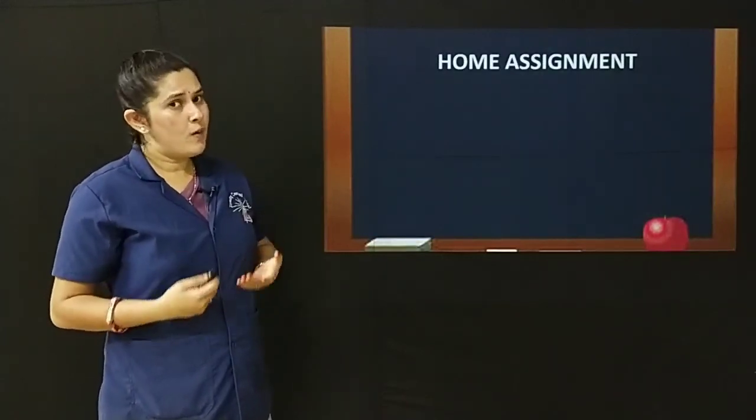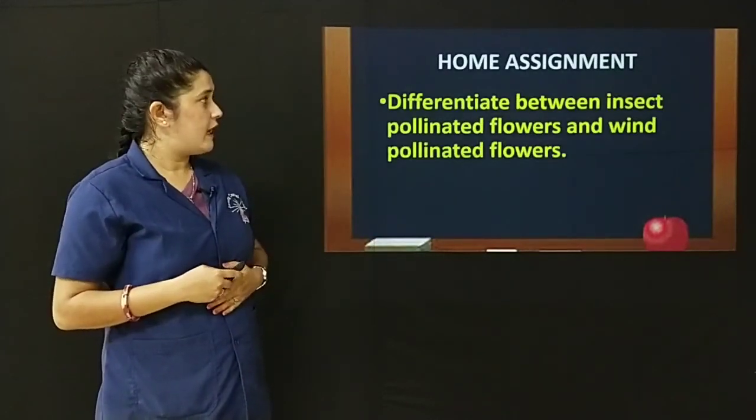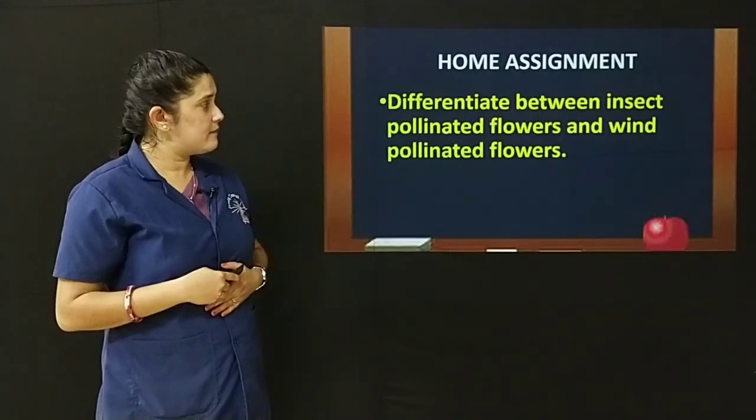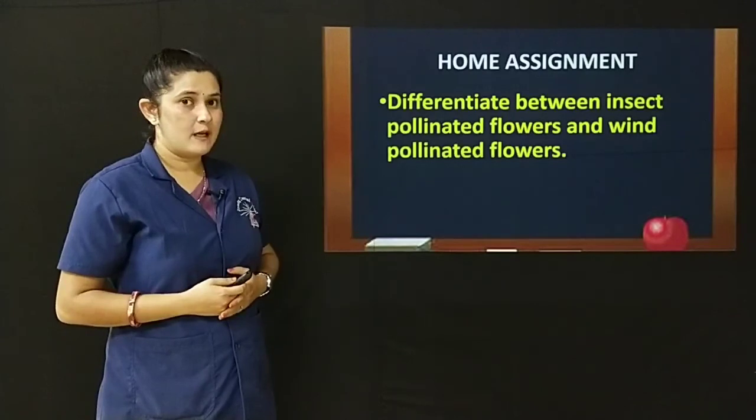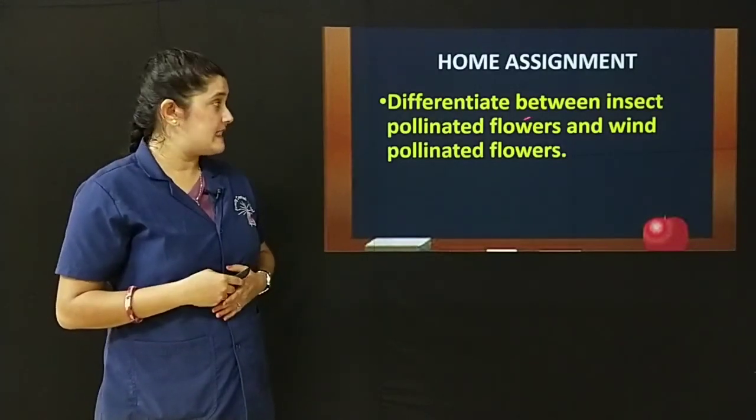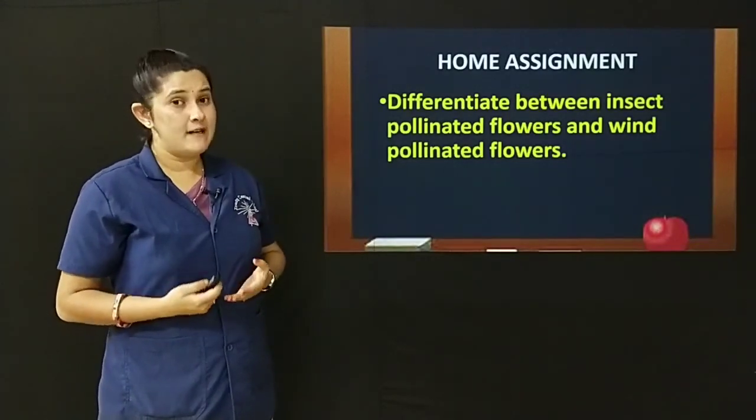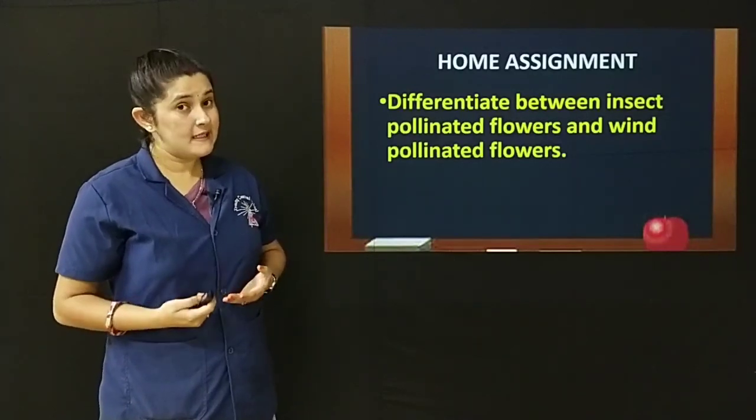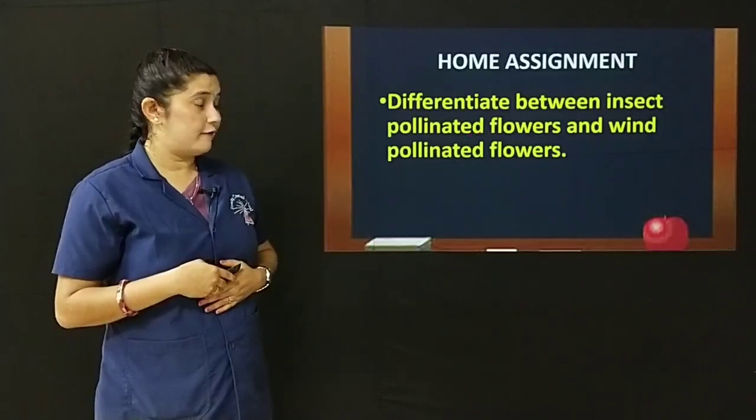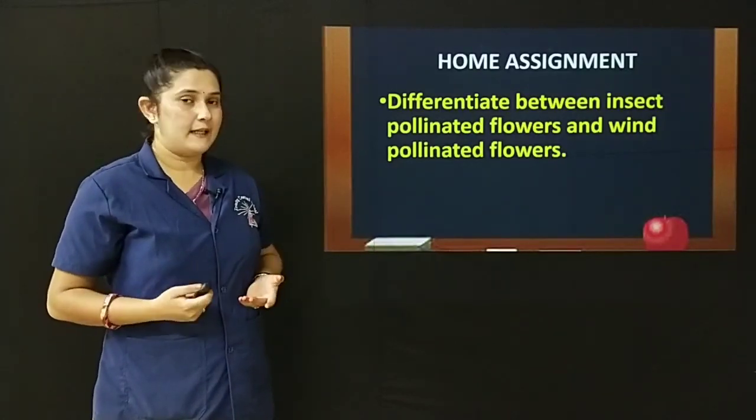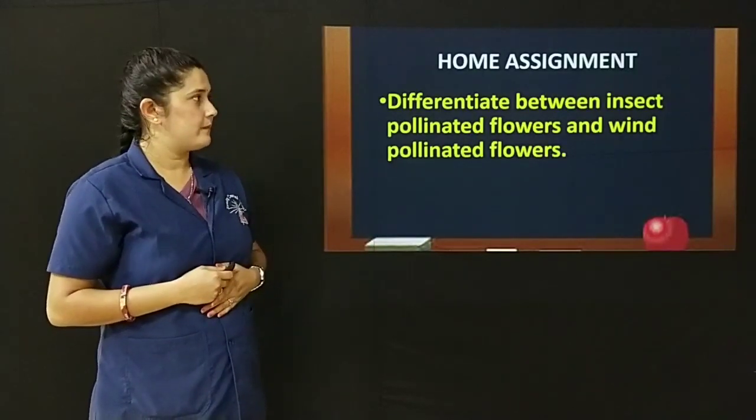Here is the home assignment. Differentiate between insect pollinated flowers and wind pollinated flowers. You have learnt about insect pollination and wind pollination. By this, try to differentiate between insect pollinated flowers and wind pollinated flowers.